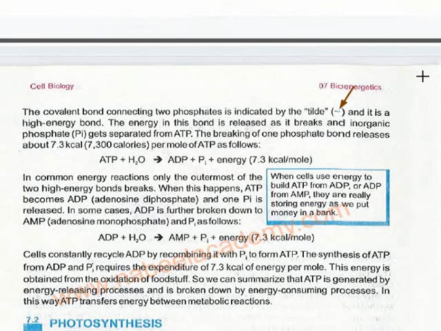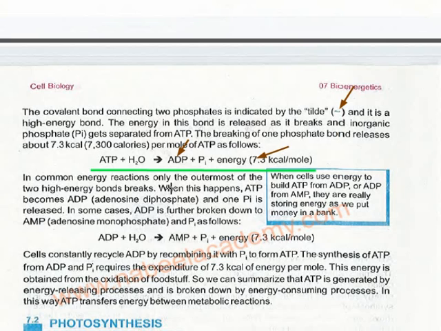You have to remember this reaction: when ATP combines with water, it releases one phosphate and energy, a gigantic amount of energy. So when we need energy for different life processes inside the body, ATP undergoes a reaction and releases the phosphate, changes itself into ADP and releases energy. Understand?